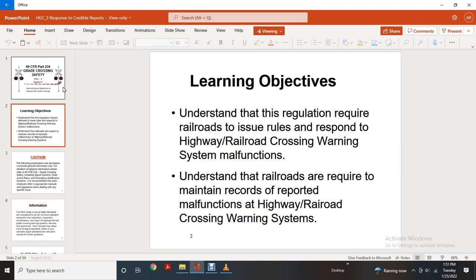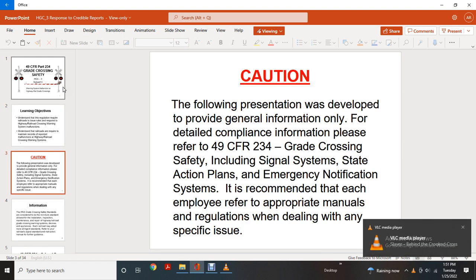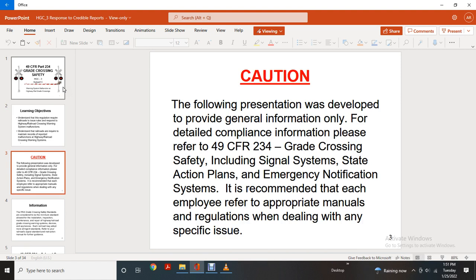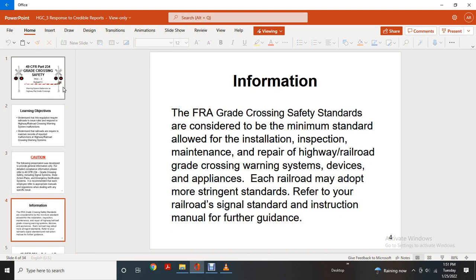Caution: the following presentation was developed to provide general information. For detailed compliance information, please refer to Title 49 CFR 234. Grade crossing safety includes signal systems, the state action plan, and the emergency notification system. It's recommended that each employee refer to the appropriate manual or regulation when dealing with a specific issue. The FRA grade crossing safety standards are considered a minimum standard allowed for installation, inspection, maintenance, and repair of highway-rail grade crossing warning system devices and appliances. Each railroad may adopt a more stringent standard; refer to your railroad's signal standards and instructions manual for guidance.